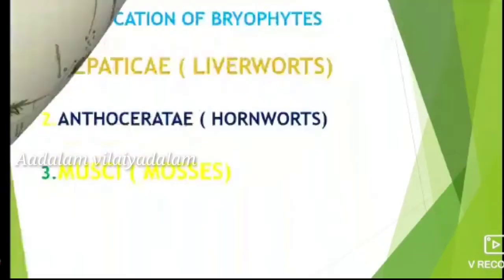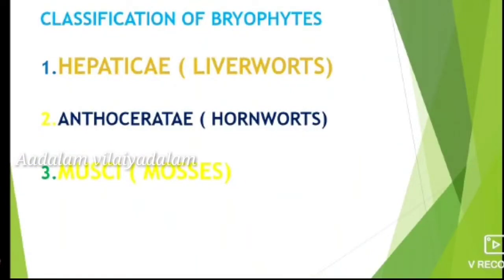Next is the classification of bryophytes. Bryophytes are classified into three classes. First is Hepaticae, that is liverworts, then Anthocerotae, that is hornworts, and Musci, that is mosses.